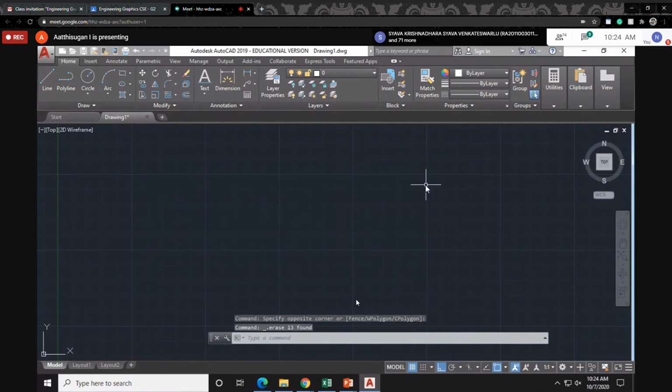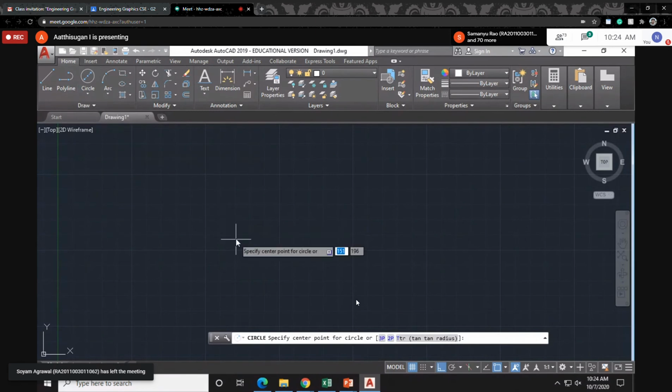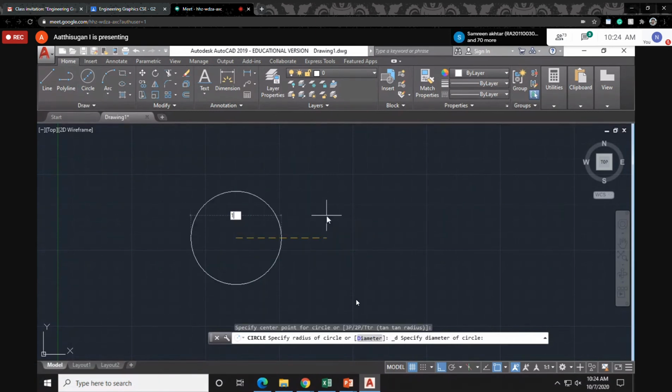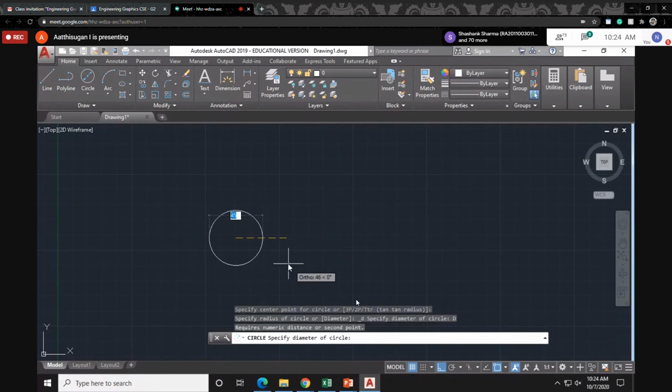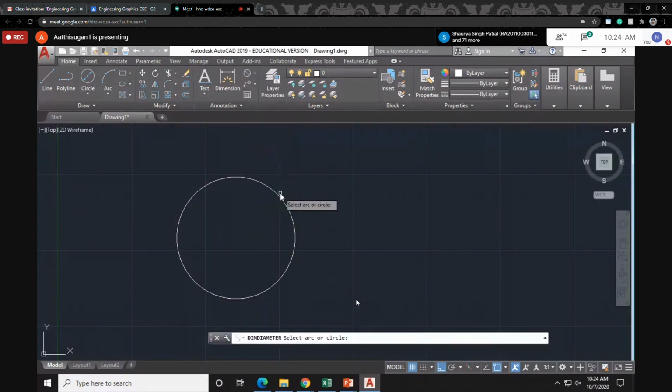This is easy. Now we'll come back to the modify command. Under the draw commands you see circle, center and radius. You can try 2 point, 3 point, tangent also. For diameter, just enter the diameter value, 100 mm. It would show only the circle radius otherwise, so just click diameter. Now we give 100, this diameter is 100. For checking the dimensions, go to diameter dimension. It will show the phi symbol, 100 mm.